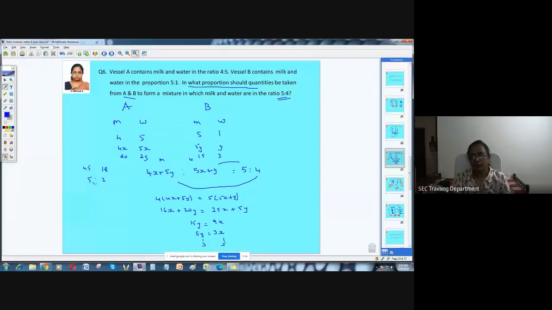It's only like, all the time you will be based on the question what is asked, you're going to do, whether you're going to add this or you're only adding the milk alone. So I first misunderstood. I took it as milk alone, 35, and the water is 25 plus 3, this one 8. That's nothing but when you mix these two, the ratio of milk and water. But they are not asking for the ratio of milk and water. The ratio of milk and water is 5:4, already given here. That is satisfied. The question asks what is the content of A and B added. So that is in the ratio 5:2.